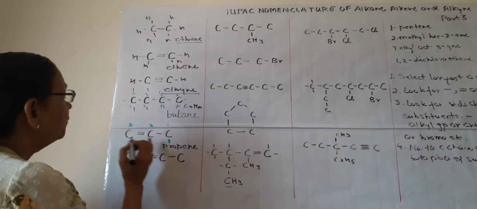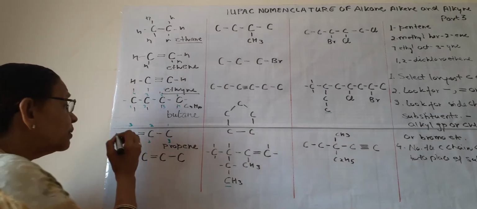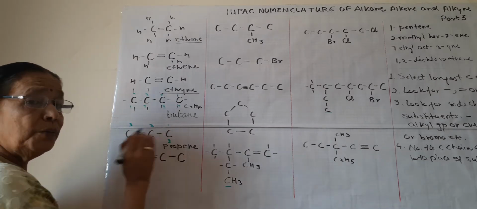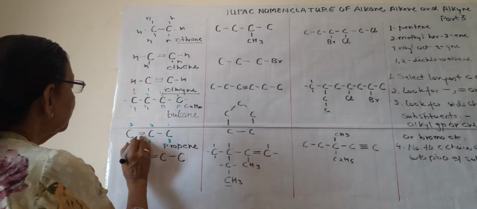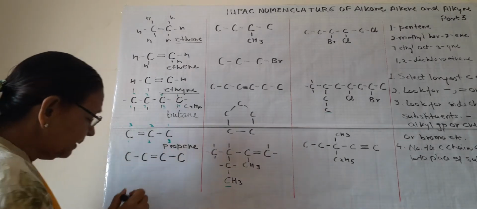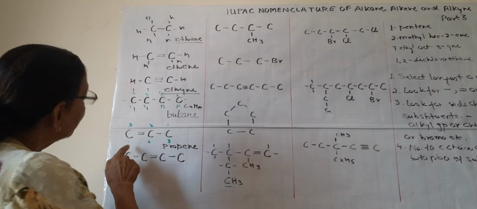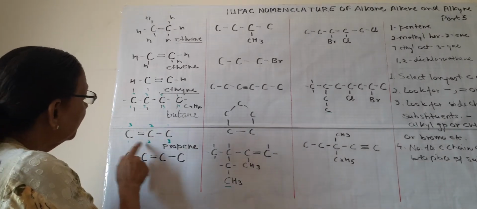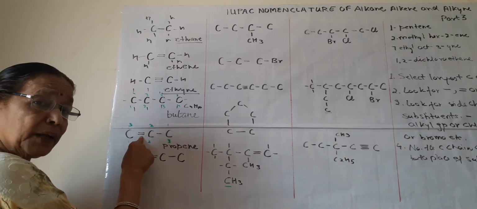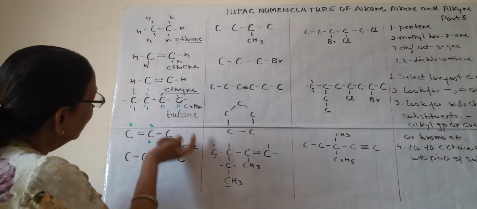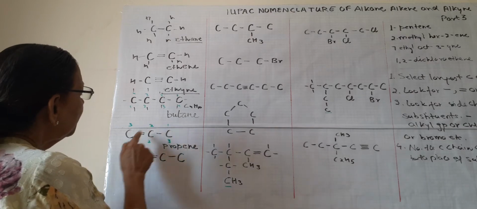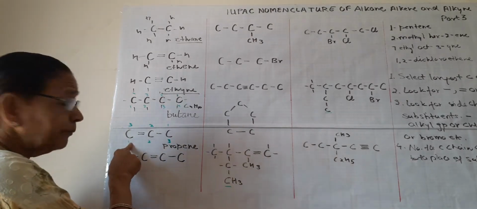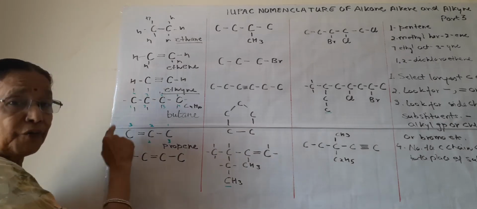But we have to write the number of the position of the double bond when it is present if there are more than 2 carbons. And this number we take from where it is the lowest. When we count 1, 2, 3, it is on the first carbon, so this is the lowest. When we count from this side, 1, 2, it is on carbon number 2. So 2 is more than 1, so we will count from this side.